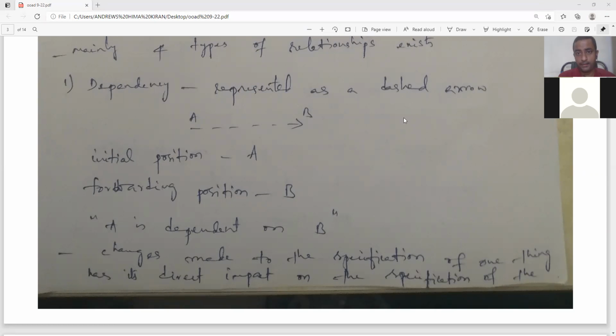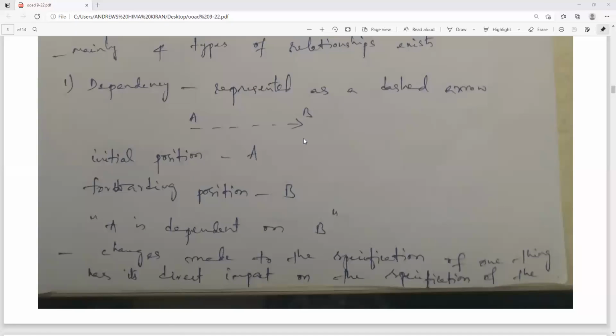Sir, is this include, sir? What? Include for use case diagram? No, this is not include. This is a dependency. If you want to represent an include relationship, you have to use stereotypes. I think in the last class, the offline class, I said stereotypes are represented with angular brackets, right?